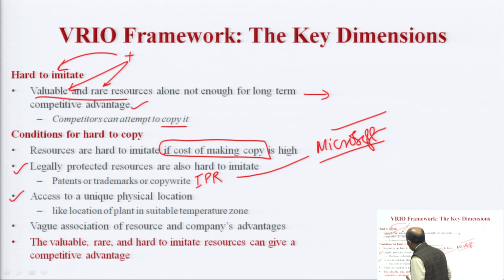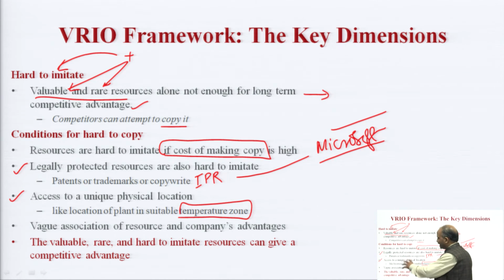Third is access to a unique physical location, for example, a plant located in a suitable temperature zone, which cannot be easily imitated, because this temperature zone is something geographical, a kind of natural gift to that geography, that cannot be created somewhere else. Either you have to shift your plant to that location where your competitor is, otherwise you cannot create that environment. So if you have access to that kind of location, and you are able to use it in your strategy, and it is not available to your competitors, that is rare, then definitely it will give you long term or better advantages.